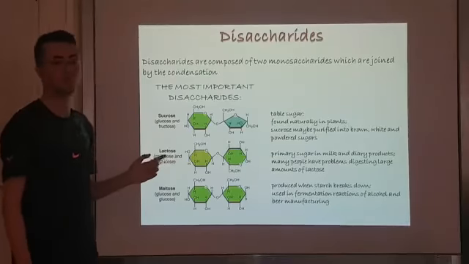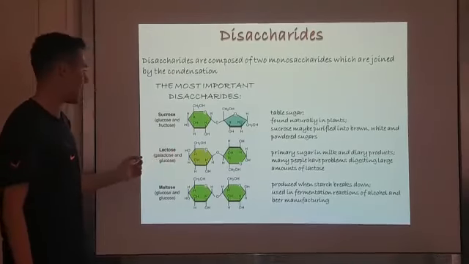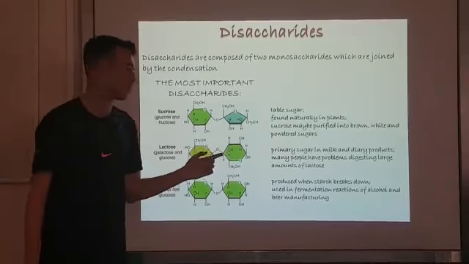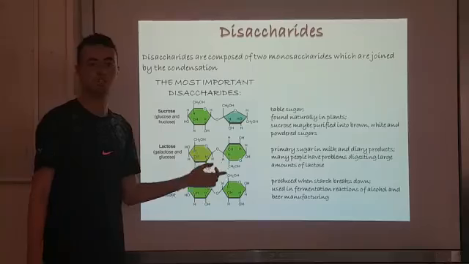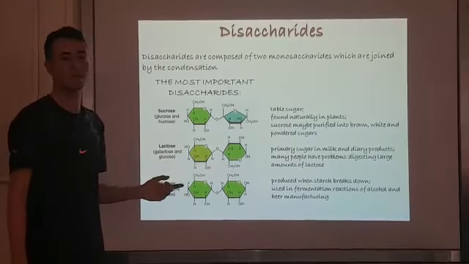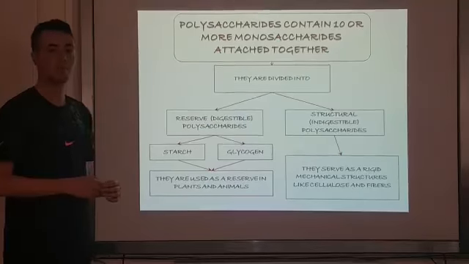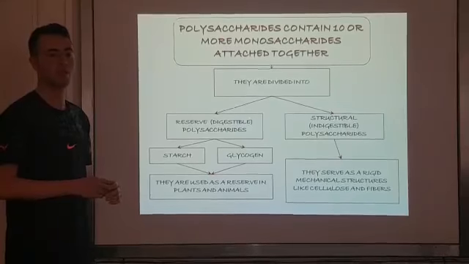Sucrose is a table sugar, and we can find it naturally in plants. Then we have lactose, which is a primary sugar in milk and dairy products. And finally maltose, which is produced when starch breaks down, and we can find it in beer manufacturing and fermentation of alcohol. Polysaccharides contain 10 or more monosaccharides, which are kept together.